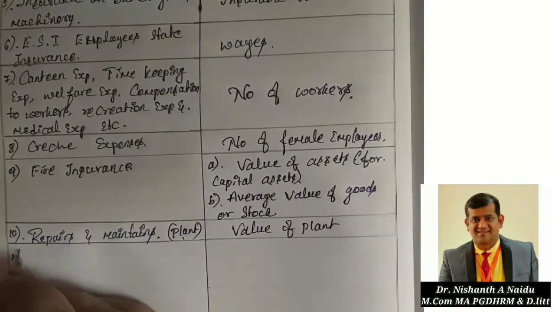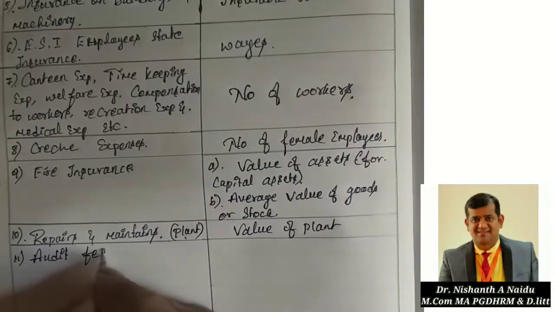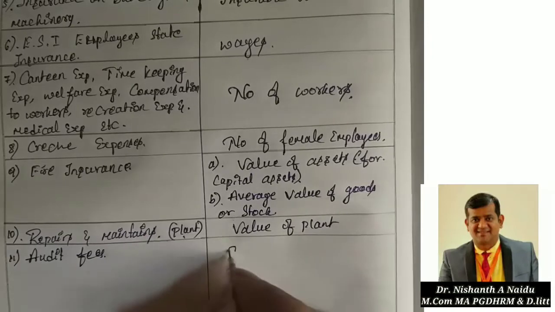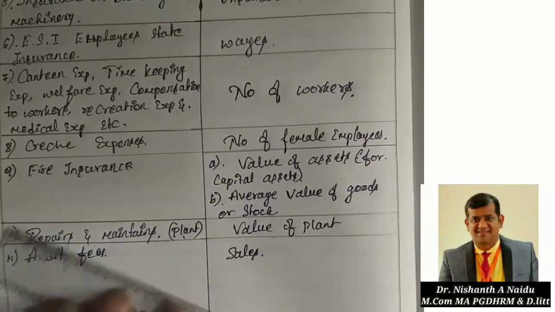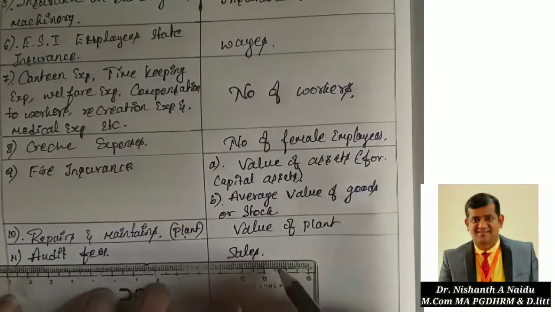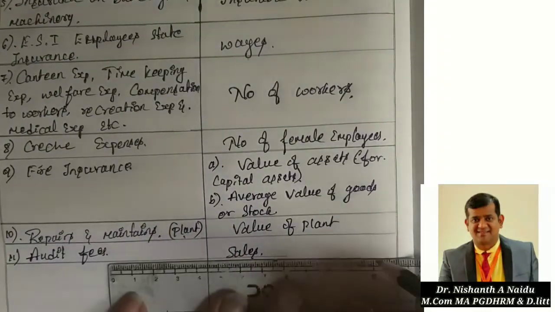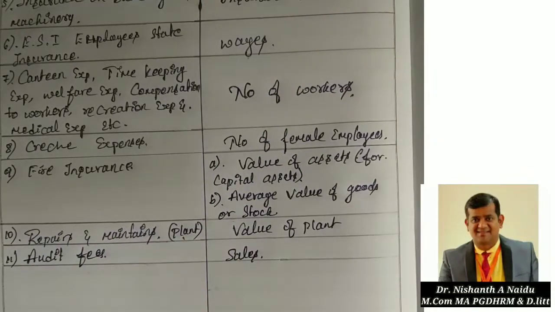Next is audit fees. Audit fees is always on sales. We pay it on sales, because the entire process is involved in sales.